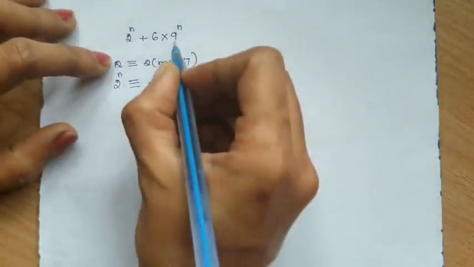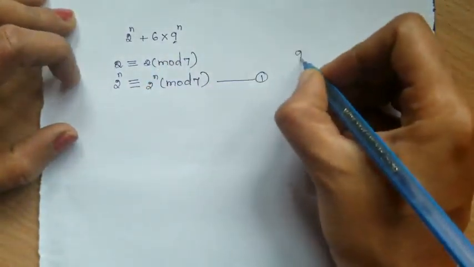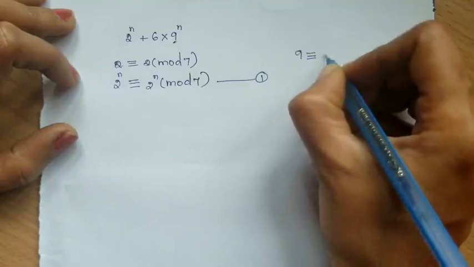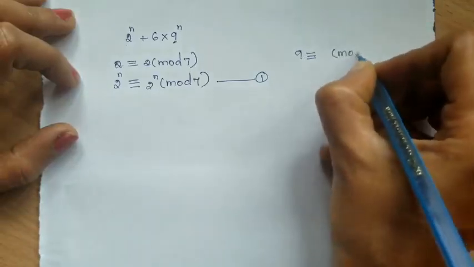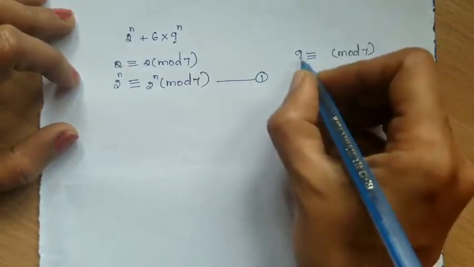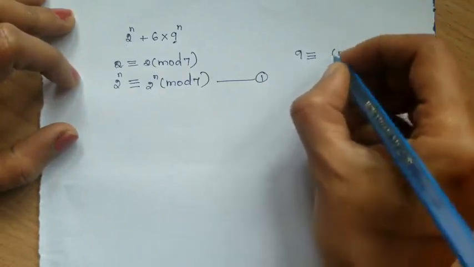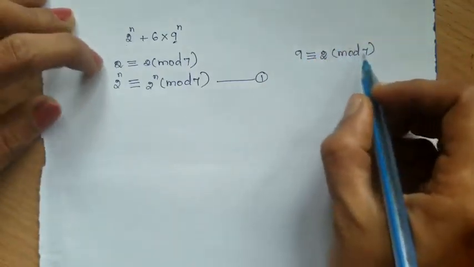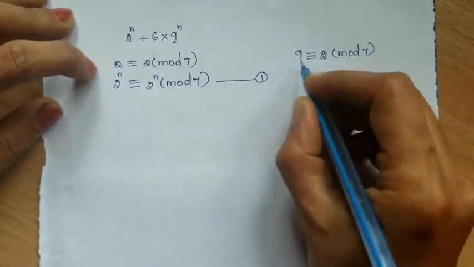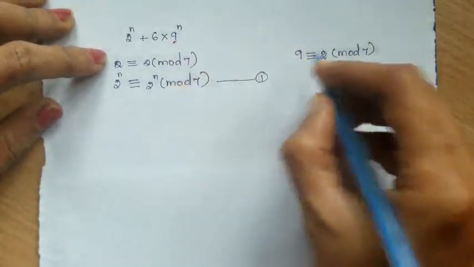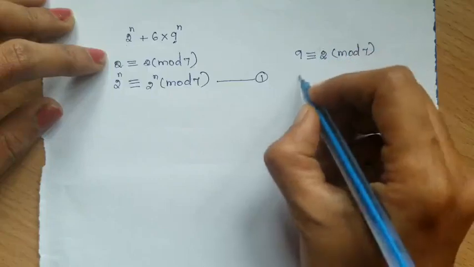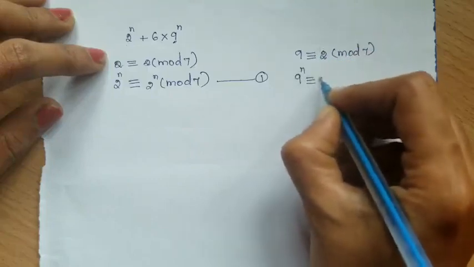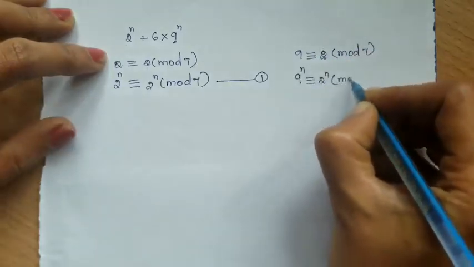Now take this one, 9. 9 congruent to what? Mod 7. While dividing 9 by 7, remainder will be 2, isn't it? So 9 congruent to 2 mod 7. Now take the n power on both sides. Power n. Okay, so 9 power n congruent to 2 power n mod 7.